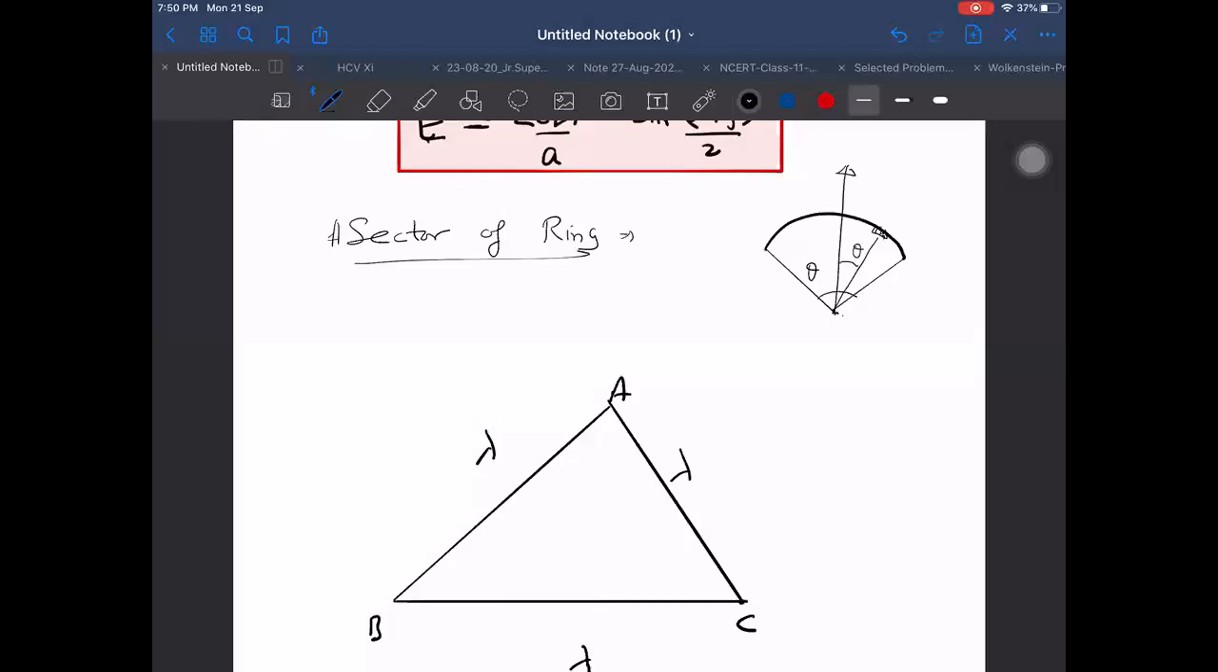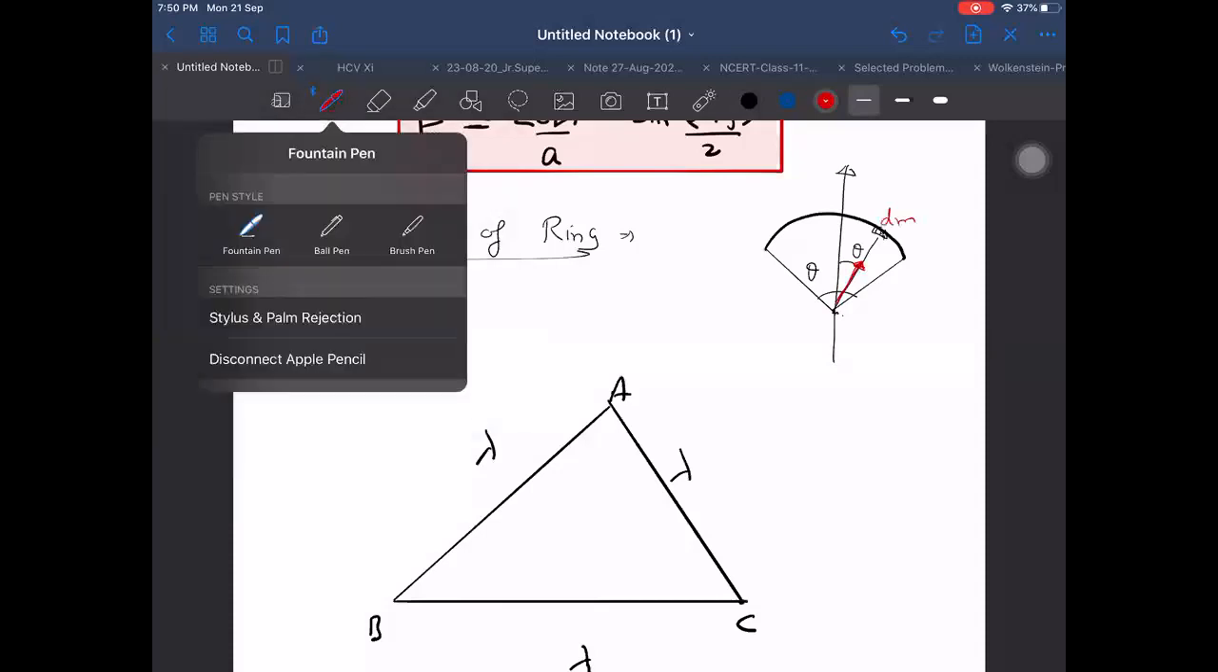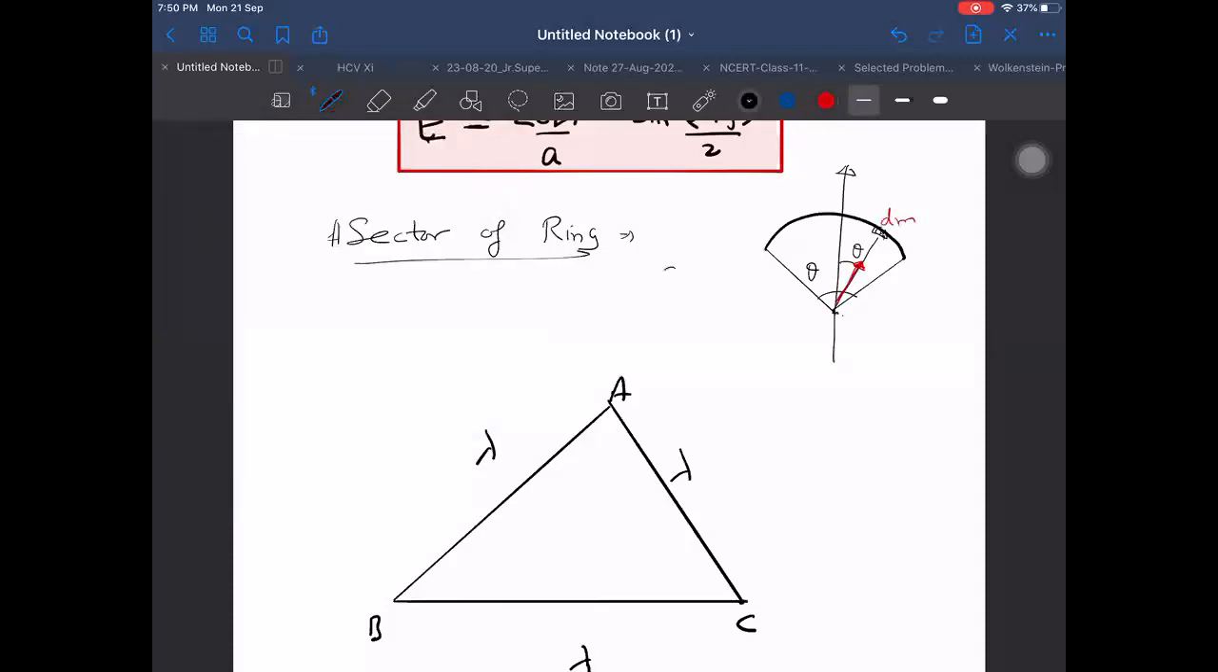So what is the formula for the field and in which direction is it acting? This is acting in this direction, dm element here. So I can write it as integral of G into dm by r square into cos theta, that is equal to integral of G into lambda into dl upon r square into cos theta, which is equal to G lambda by r square into integral of dl cos theta.